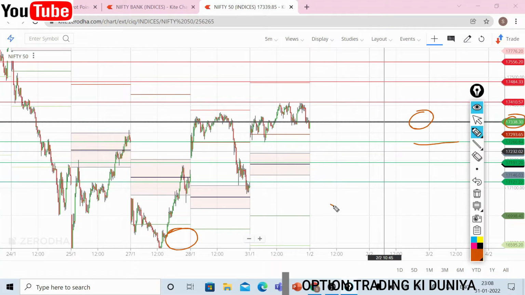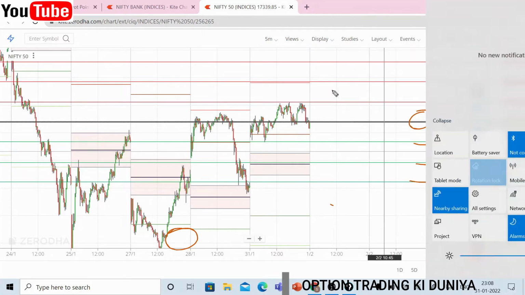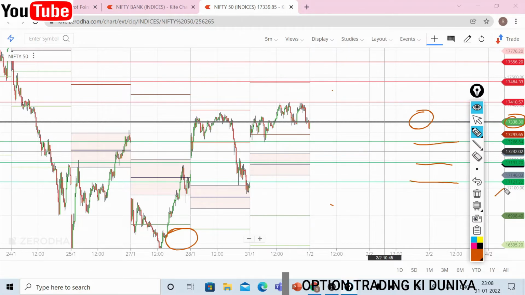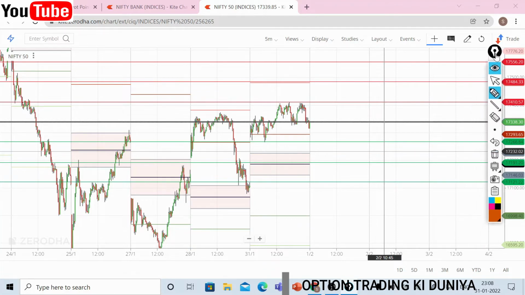Yeah, then we have got the next support. Next support is around 17,191. Yeah, this is the next support line. Then we have got the third support line, 17,121. So from all this data, one thing we can be very sure that from all the global markets, there can be a chance that slightly we may get a gap up in the morning. Yeah, gap up around 17,410, that is this level.